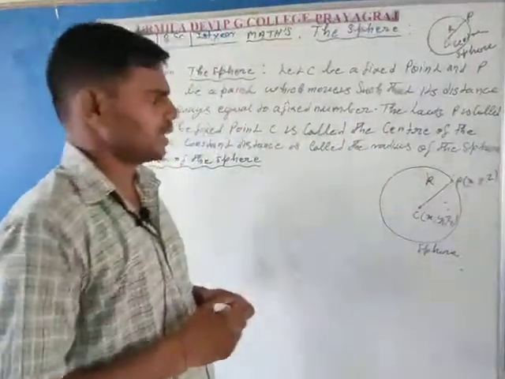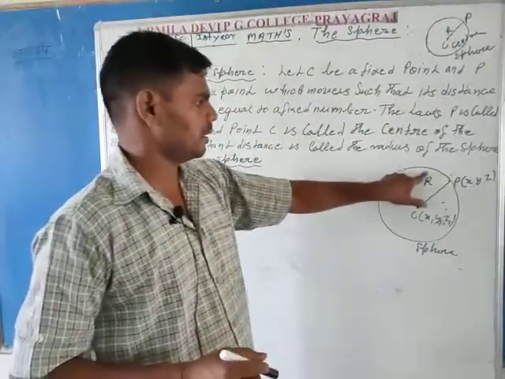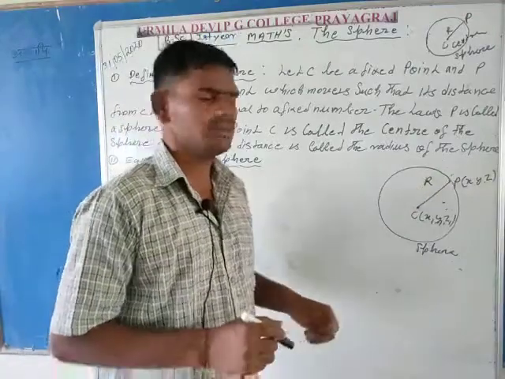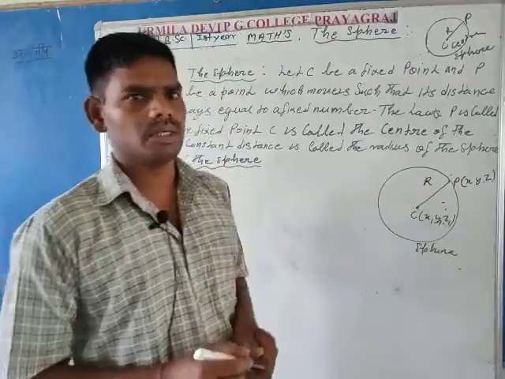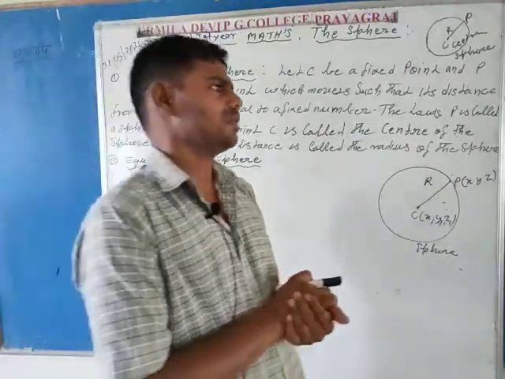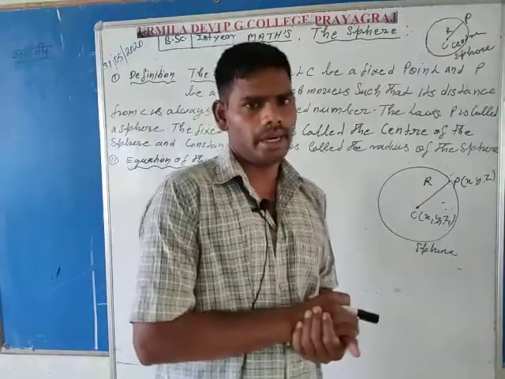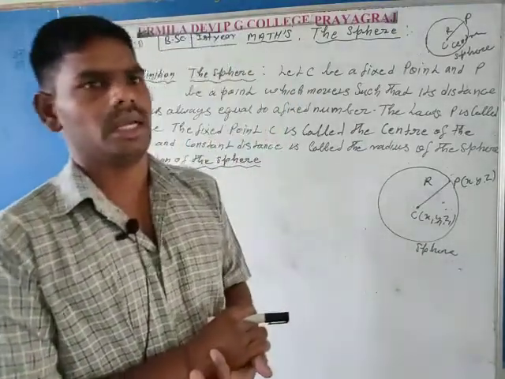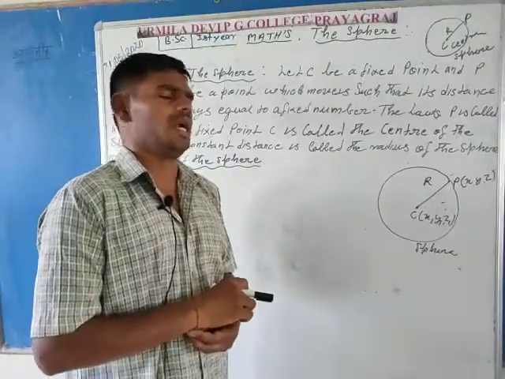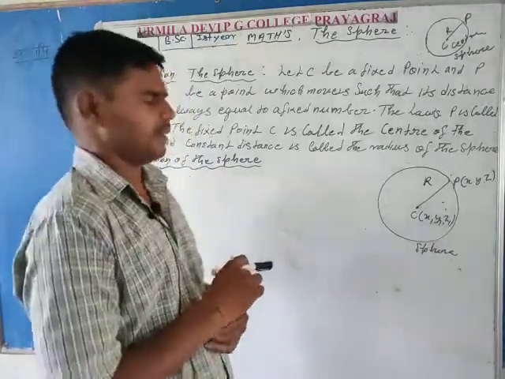So by the definition of the sphere, it is clear that the distance between points C and P is always equal to r. So here, using the distance formula, you can find an equation which is called the equation of the sphere.